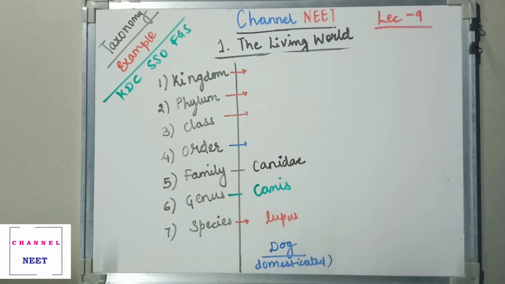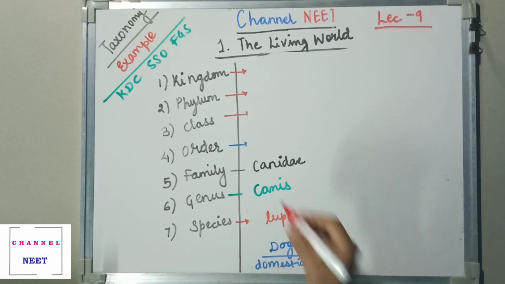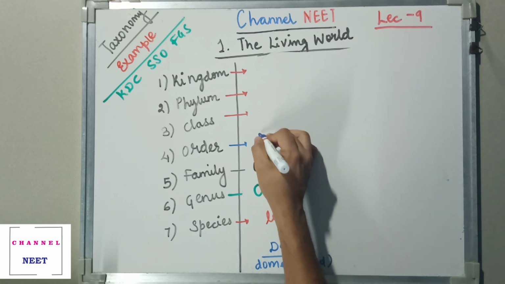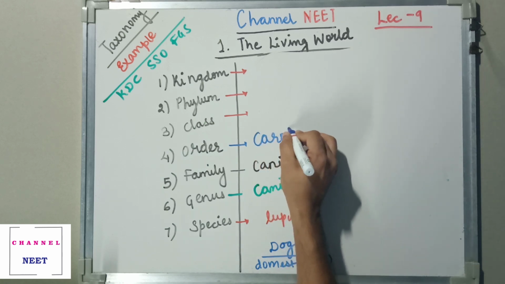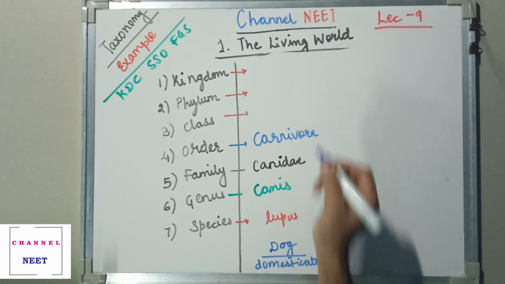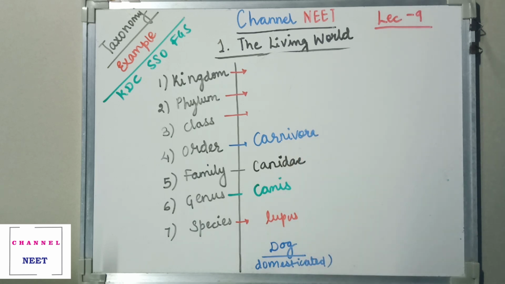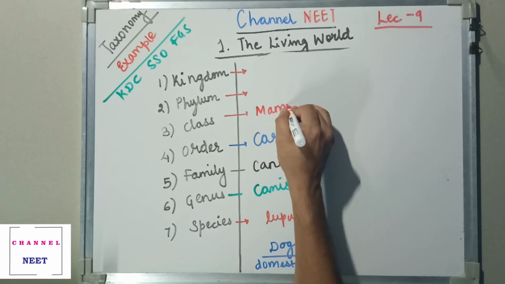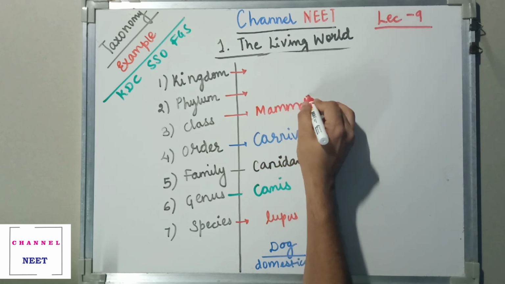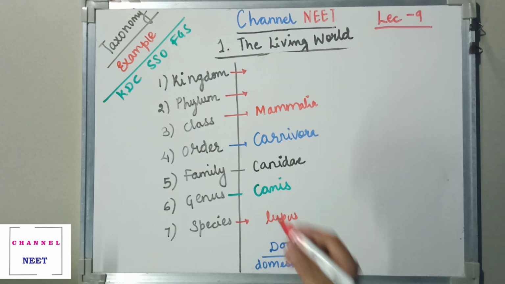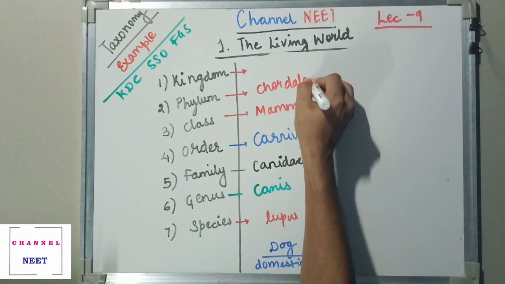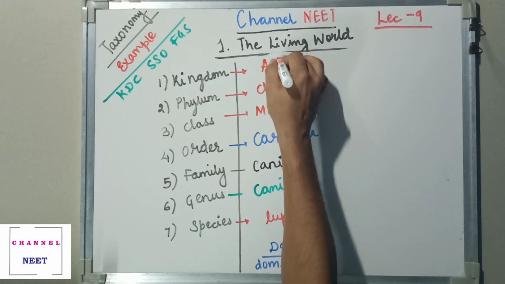Canidae becomes the family. Order becomes Carnivora. So you have here Carnivora. Next, class is mammals, Mammalia. Phylum becomes Chordata, and finally kingdom becomes Animalia.